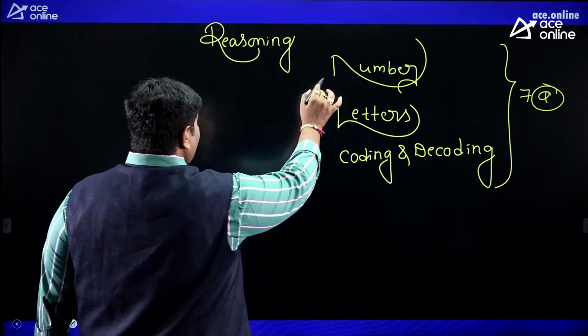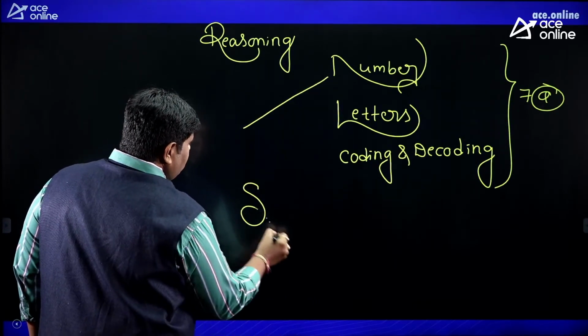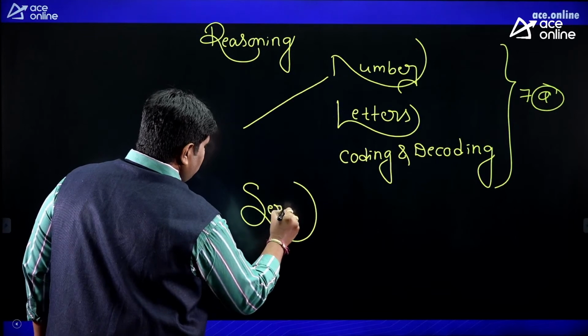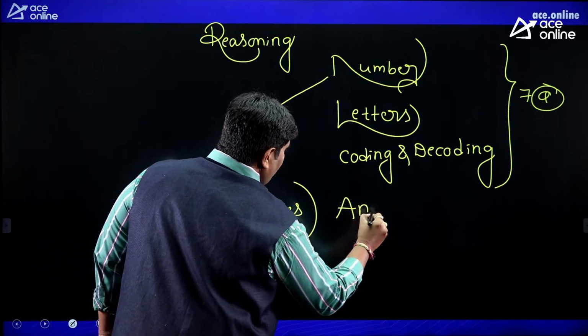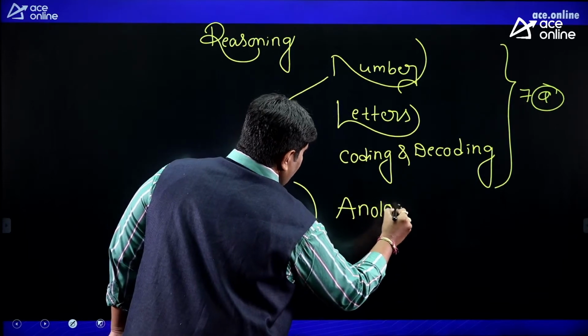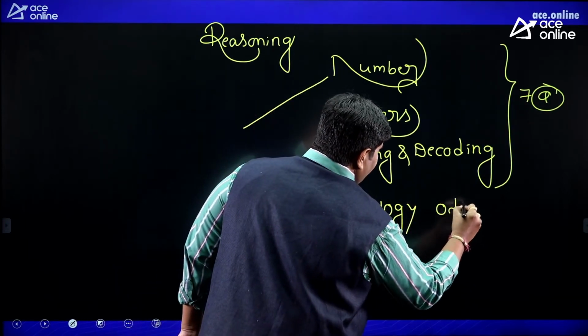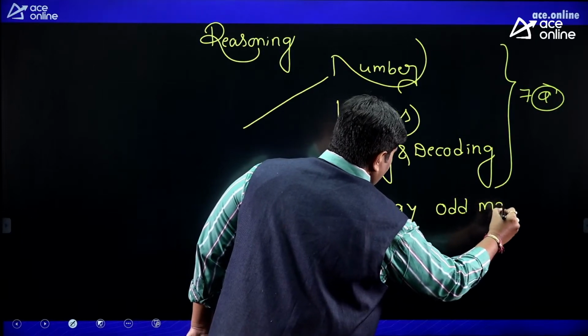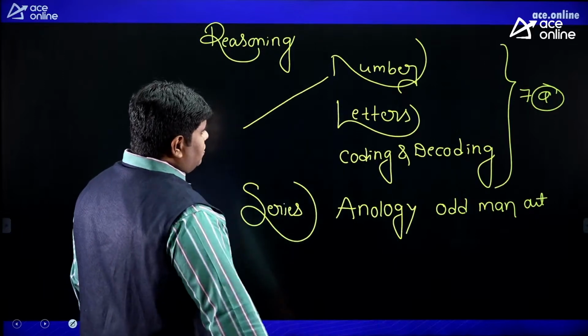In numbers, what are the points? In numbers: series, analogy, odd man out, I mean classification. Series, analogy, odd man out.